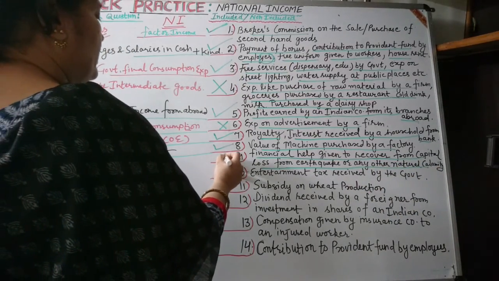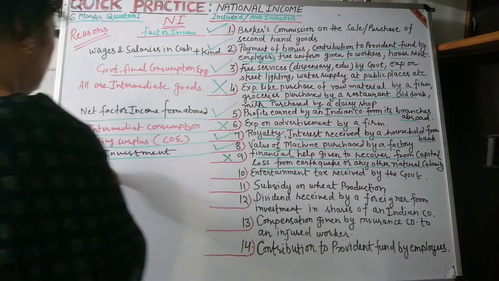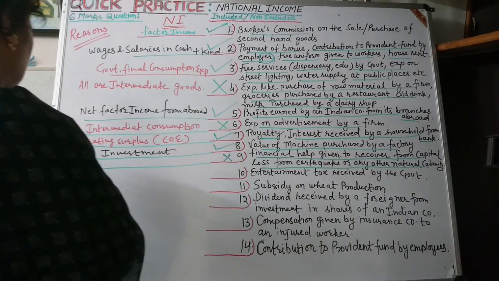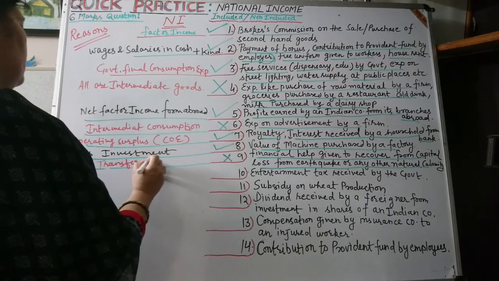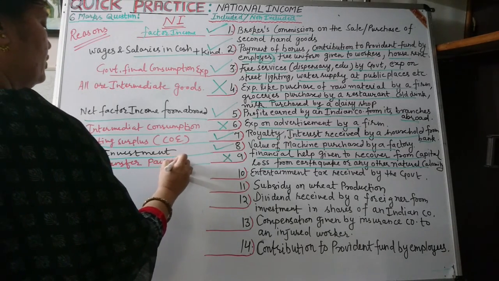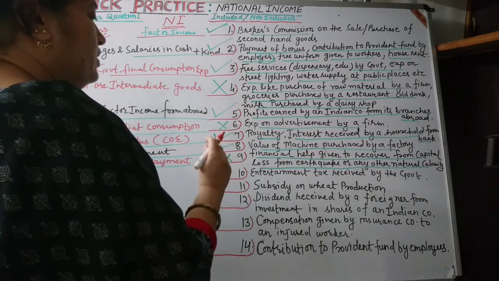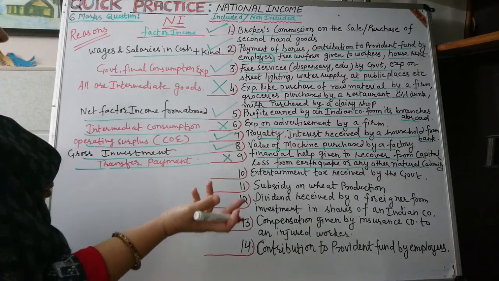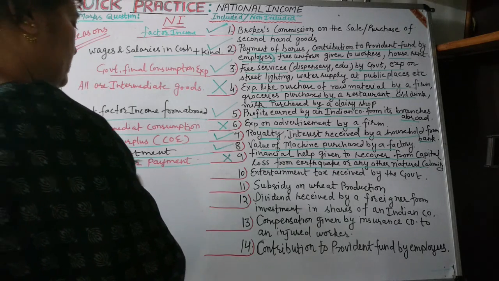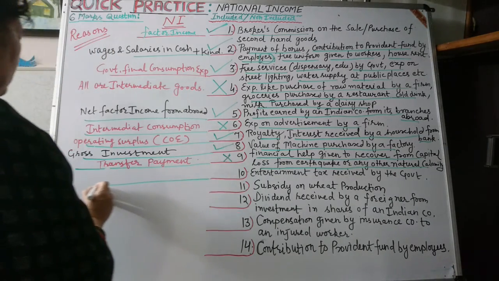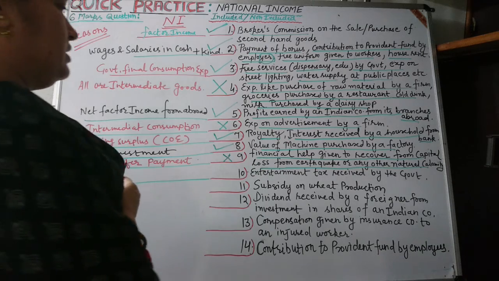Ninth, financial help given to recover from a capital loss from earthquake and any other natural calamities. It will not be a part of national income because this is a transfer payment, a unilateral payment, because the government is just helping the people. They are not contributing anything, because this is not a part of factor income.